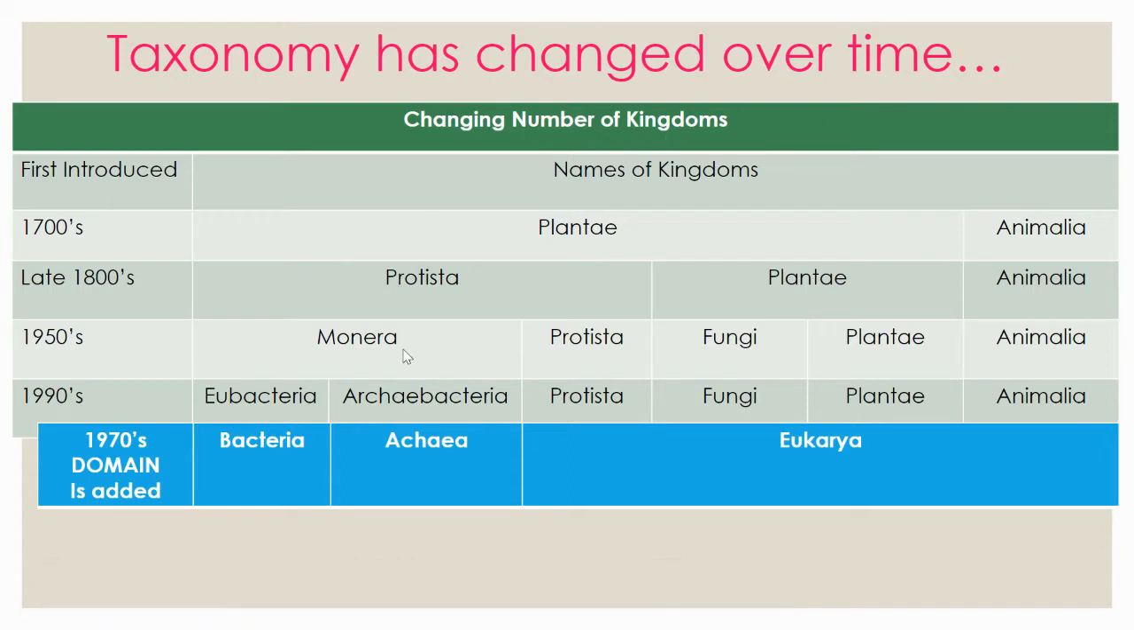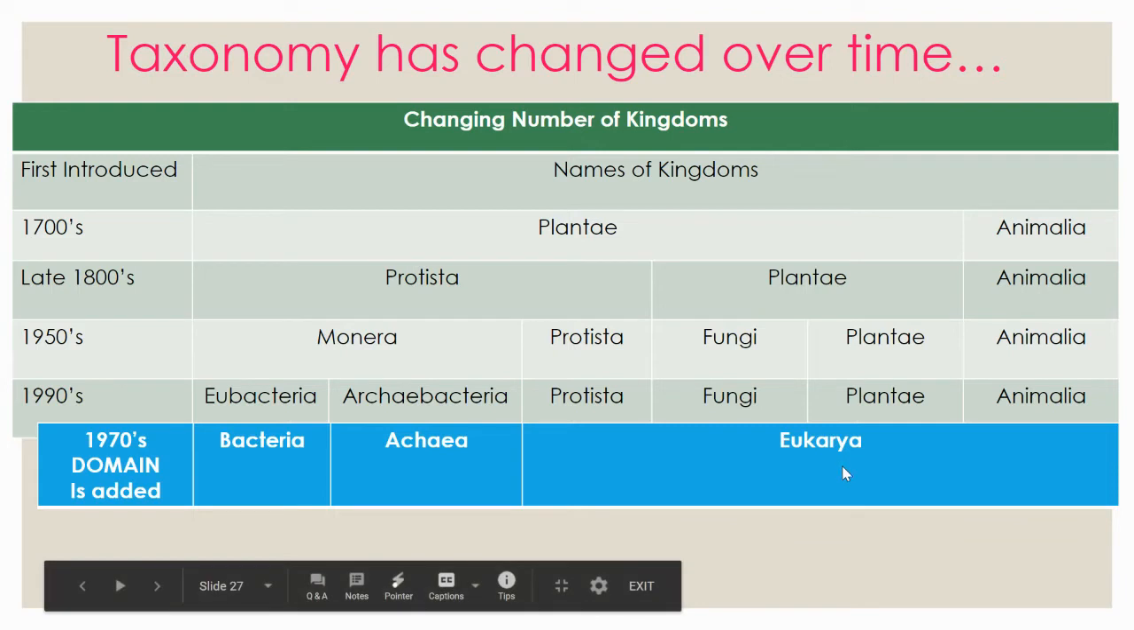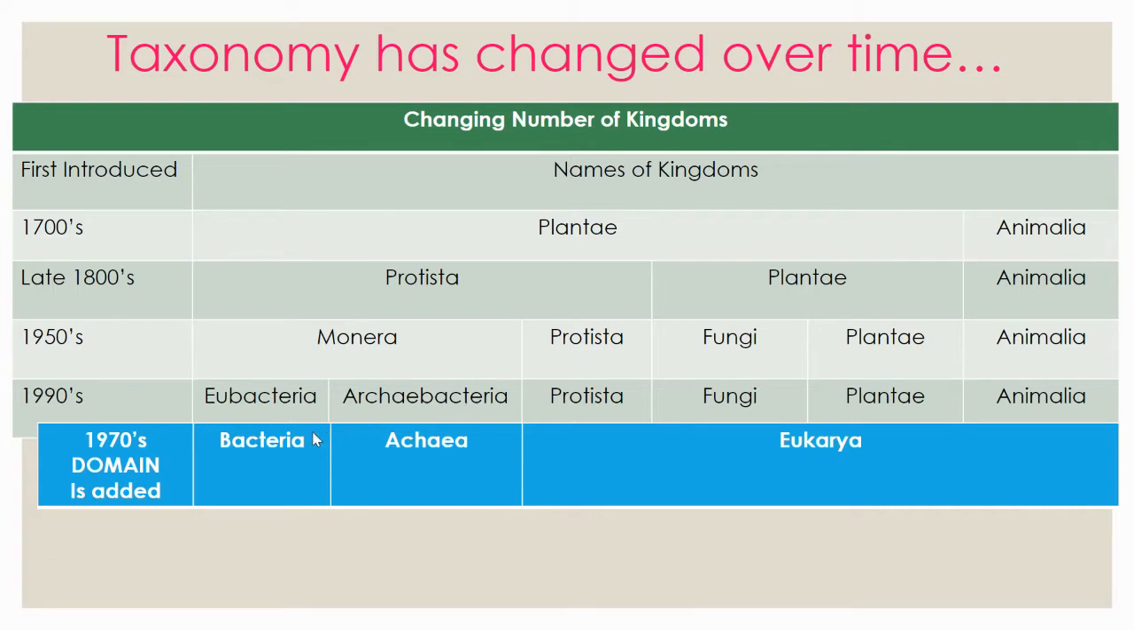So not just kingdoms, but domain as being kind of like a higher category. So eukarya is a domain that includes animals, plants, fungus, and protist. Archaea includes archaeobacteria, and bacteria includes eubacteria. And we'll learn more about that later.